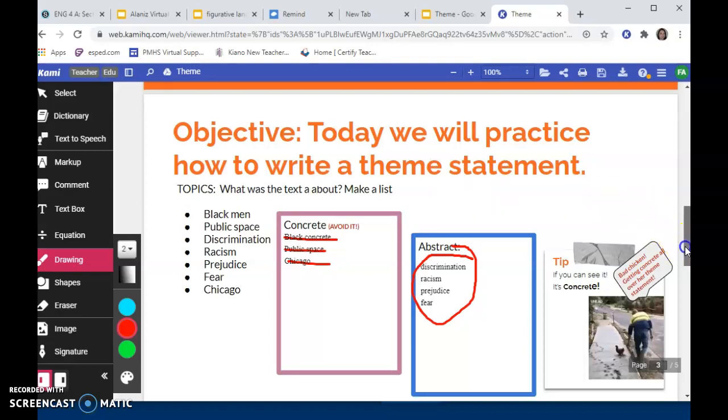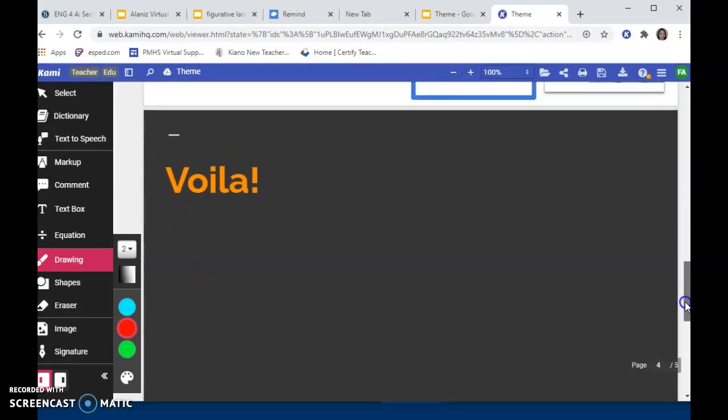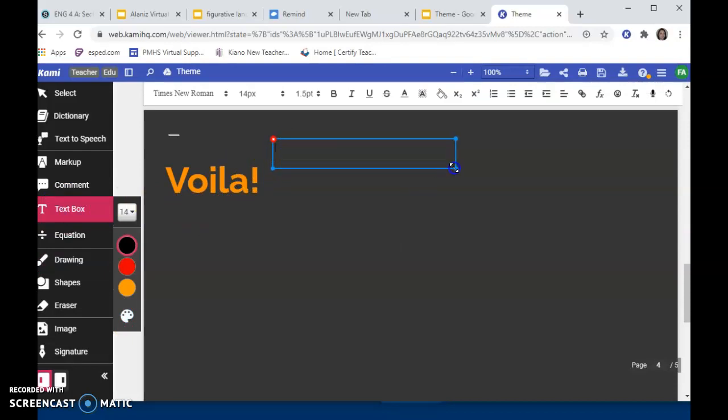Let's go ahead and try to write our own theme statement. So I know I have racism, fear, and prejudice. So I'm going to use that to write a good theme statement. I'm going to put up here my abstract ideas.